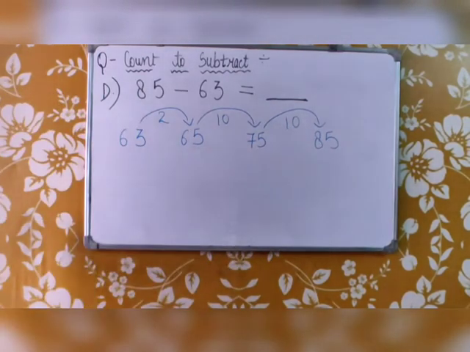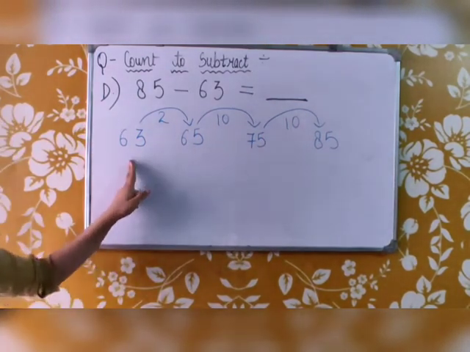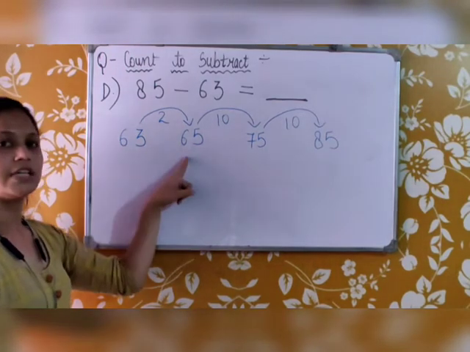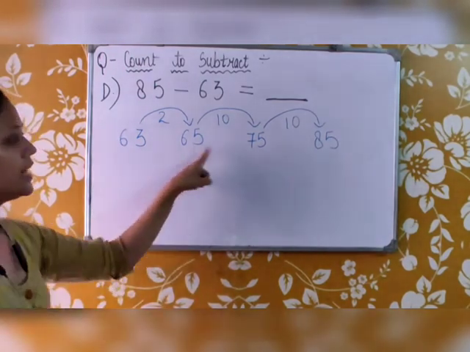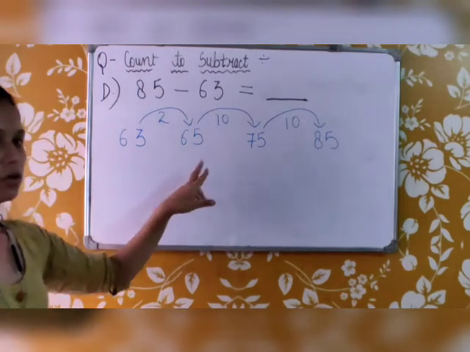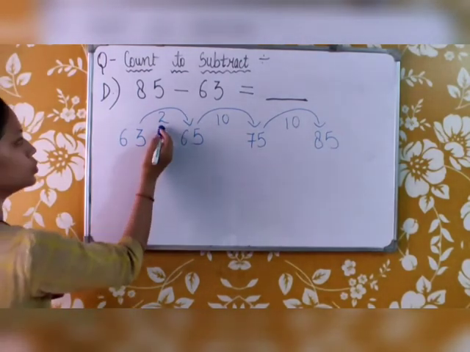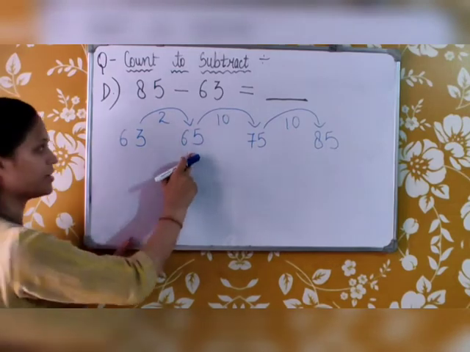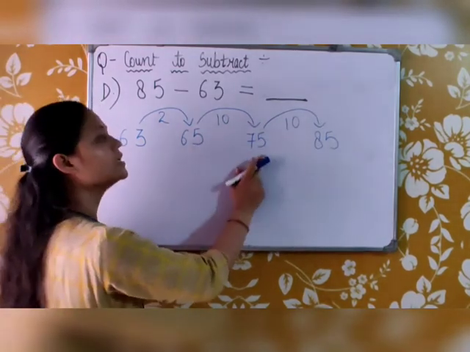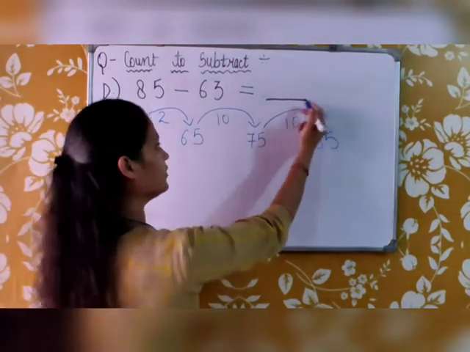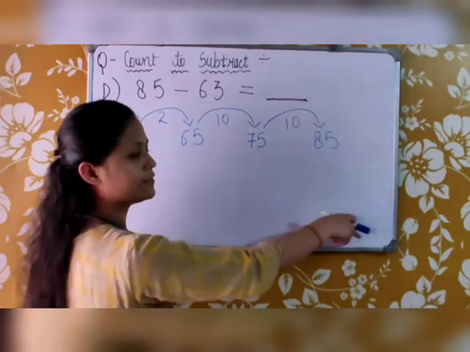How did we do this? We started from 63 and jumped 2 to make it 65, to make it in a line of 5, 5, 5. Then we jumped 10 and it became 75, and again we jumped 10 forward, then 85.